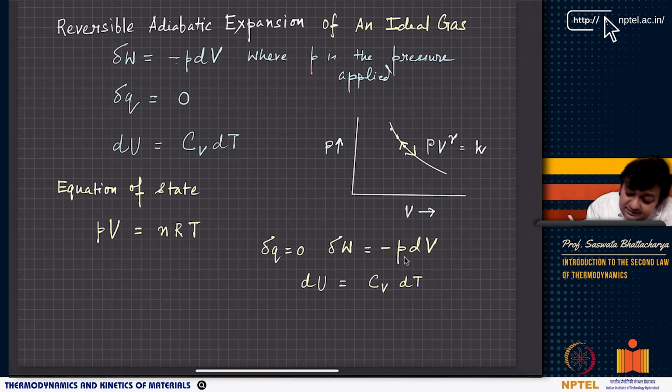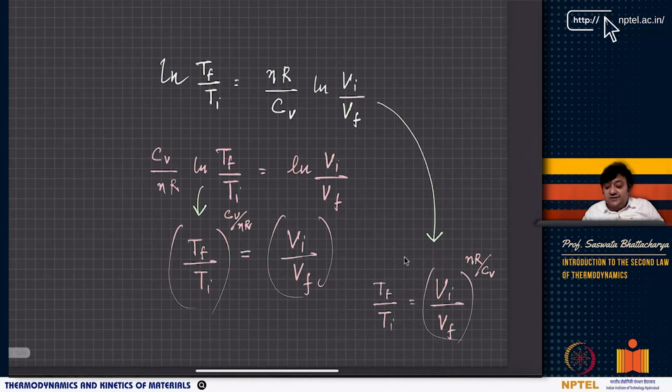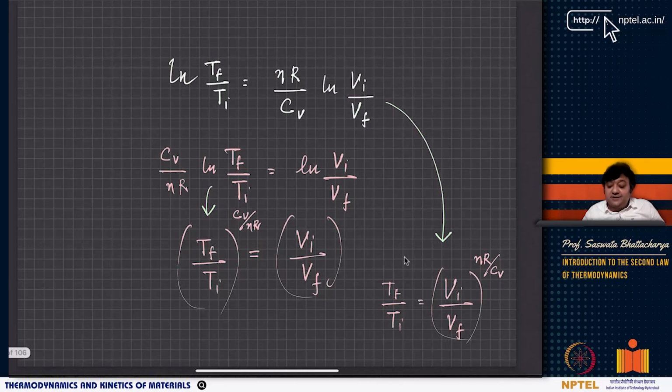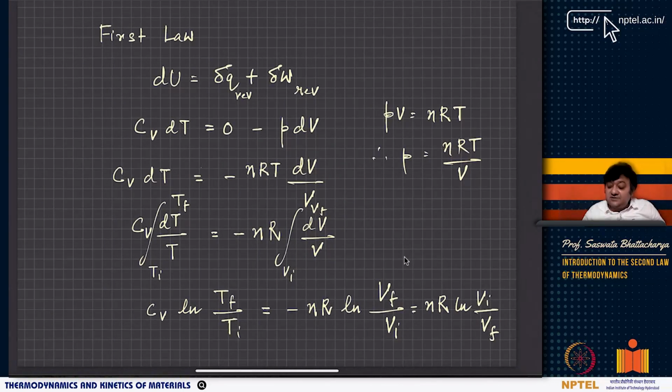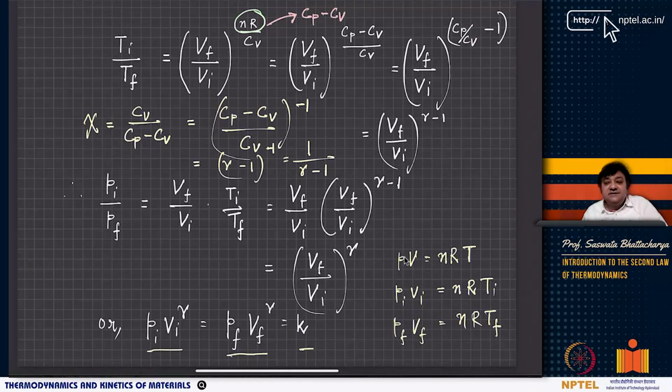But as you can see here, for reversible adiabatic expansion, the work done is minus PdV, but what you get is PV to the power gamma equal to constant. So a reversible adiabatic expansion of an ideal gas is represented by an equation of state of the form PV to the power gamma equals constant, where gamma equals Cp by Cv. Remember, I am using gamma here as Cp by Cv, and Cp minus Cv by Cv, or NR by Cv, is what I am using as a guide.